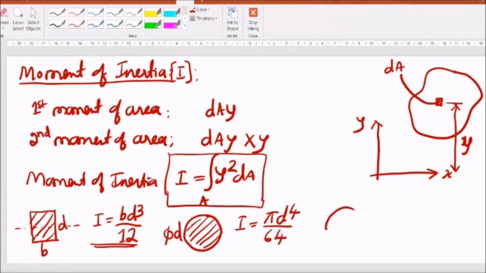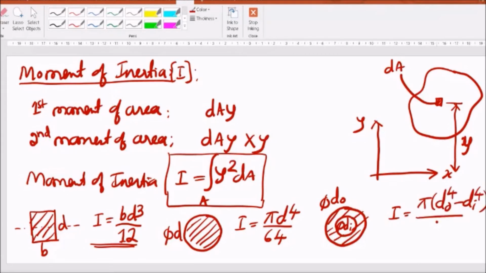If it is a hollow cross section of outer diameter d naught and inner diameter di, then I will be pi times d naught to the power 4 minus di to the power 4, divided by 64. These three simple cross sections you have to remember. We will be using this frequently whenever it is required. I'll just give you an example of how this is important for us.